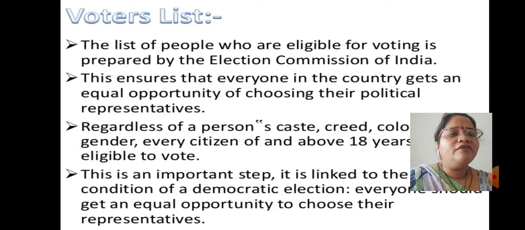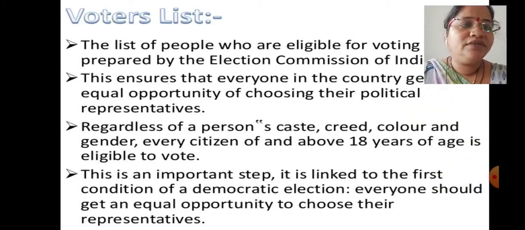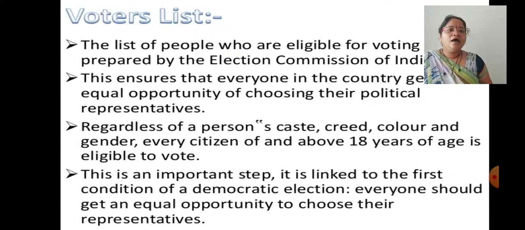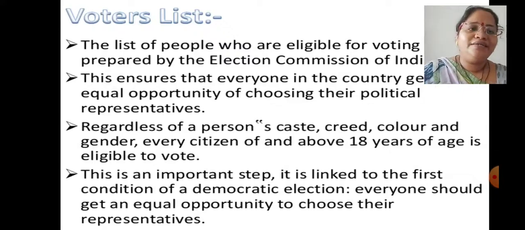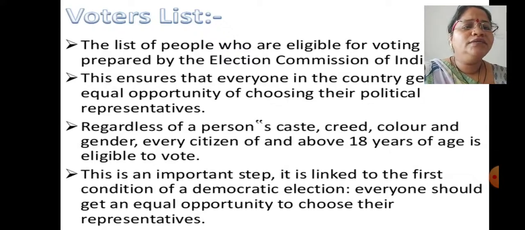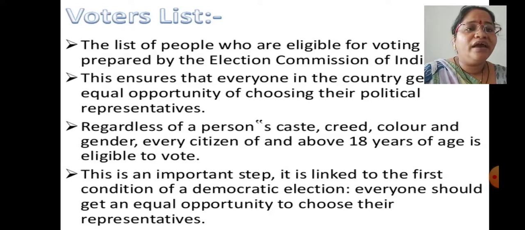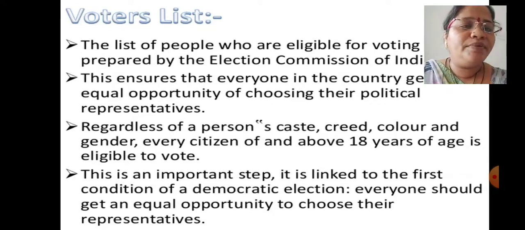This ensures that everyone in the country gets an equal opportunity to choose the political representative according to universal adult franchise. What is the age required? 18 years. So regardless of a person's caste, creed, color or gender, every citizen of and above the age of 18 is eligible to vote. This is an important step. It is linked to the first condition of democratic election. Everyone should get an equal opportunity to choose their representative.